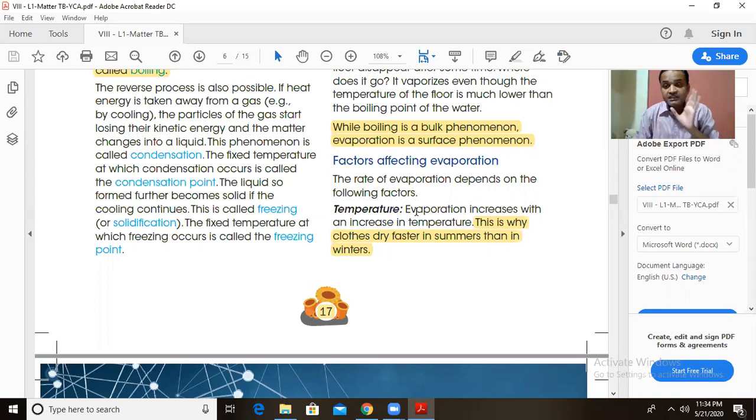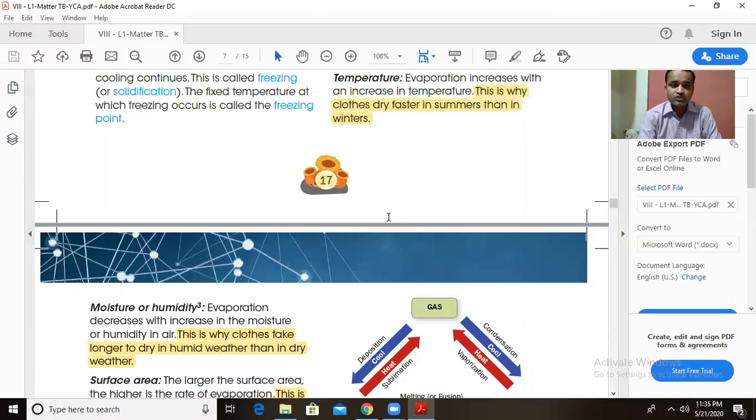That is why when the temperature is higher in summer, the clothes dry faster. The water droplets get more solar energy, their kinetic energy increases and they evaporate fast, so the rate of evaporation also increases.